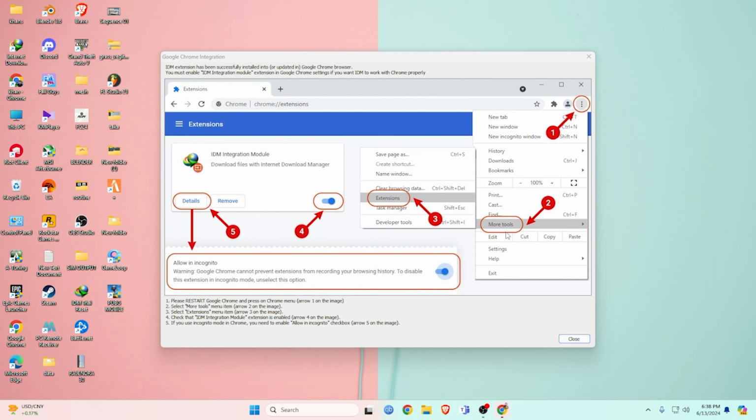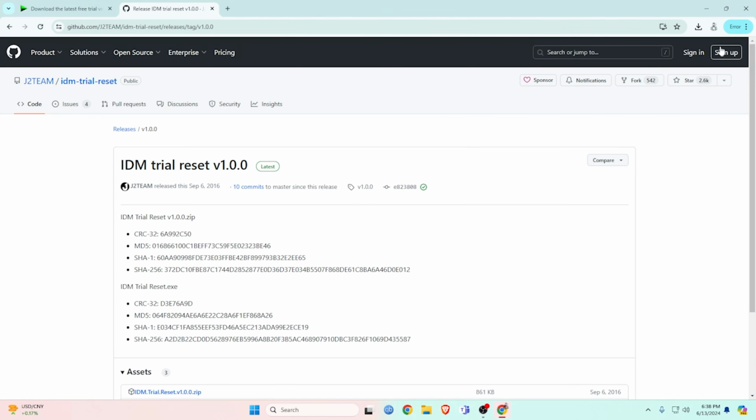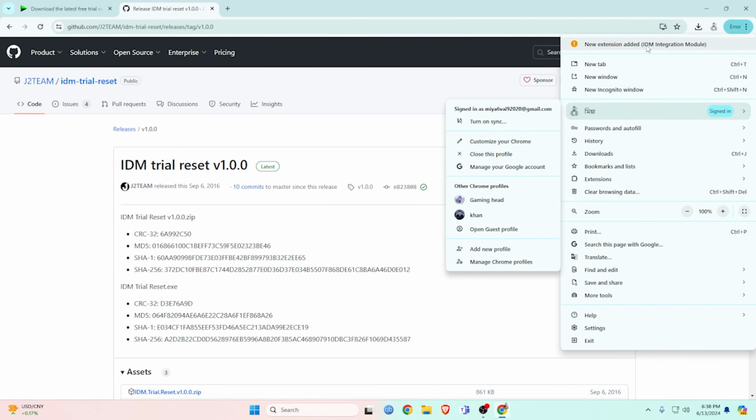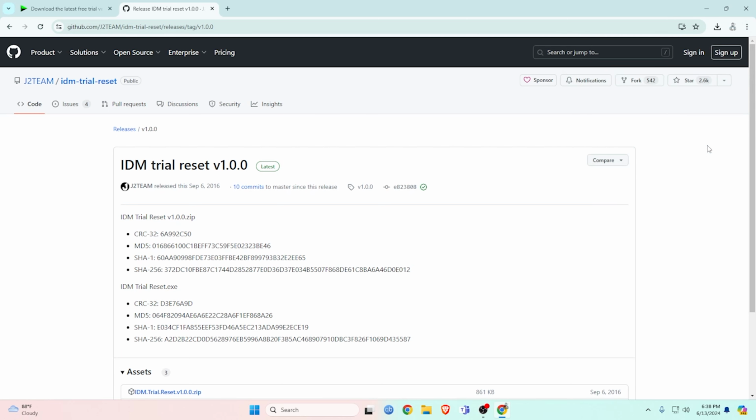A Chrome tab will open. Close it now. Go to your browser and click Remove from Chrome. We will add this extension later. And open IDM Trial Reset.